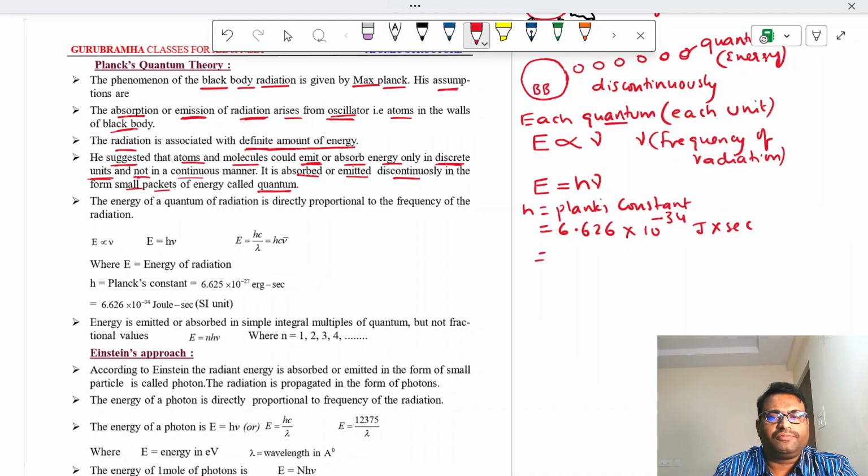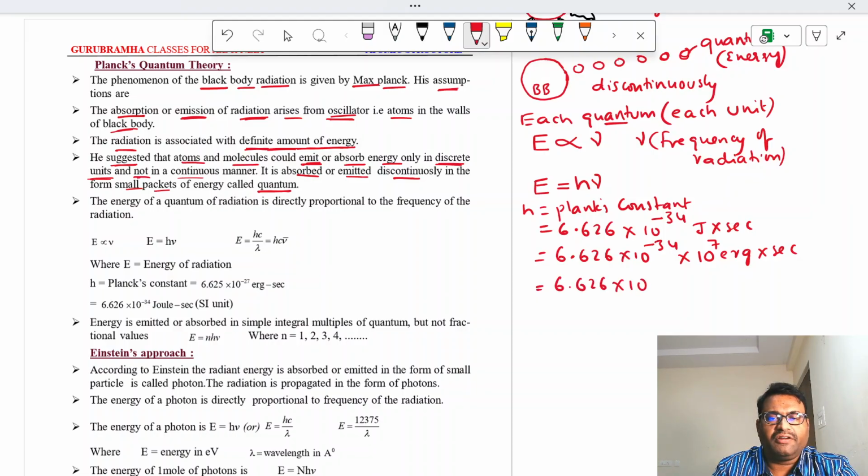Then when you convert it into the CGS unit, what do you get? 6.626 into 10 power minus 34, and 1 joule is equal to 10 power 7 erg, so in erg into second. Then what do you get?